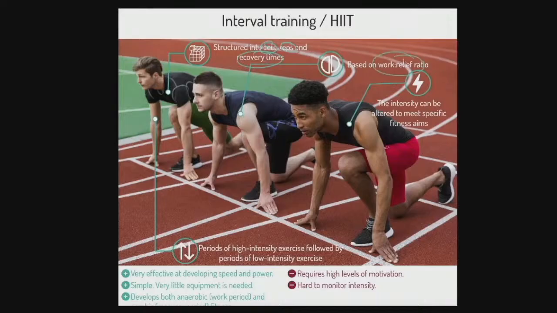It's based on work relief ratio. The intensity can be altered to meet specific fitness aims. That would be the pace, or the actual how fast, in this case, we run. And it's periods of high intensity exercise followed by periods of low intensity exercise. Now, typically we would say rest for that, okay?